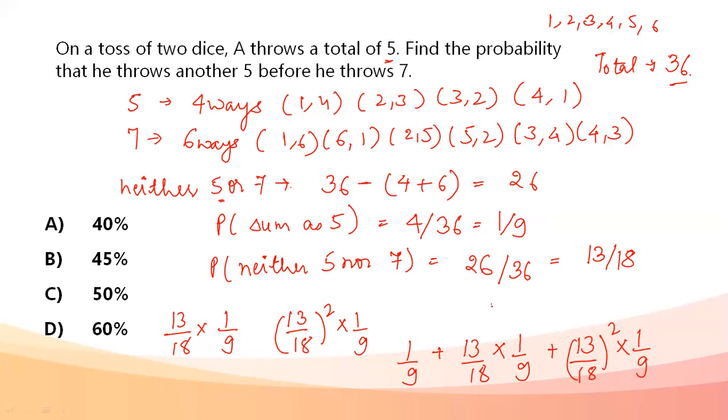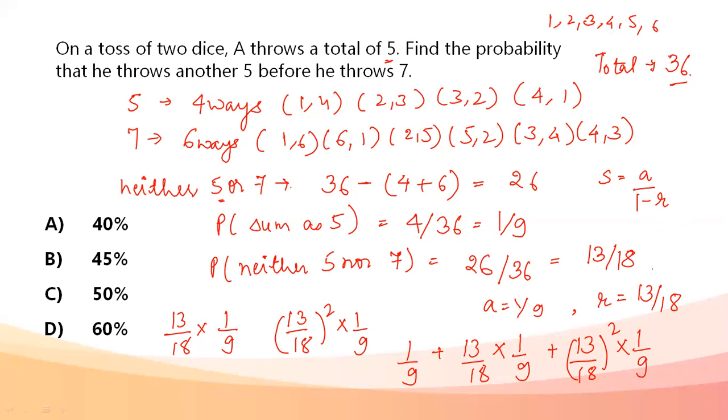whose first term A becomes 1 by 9, and the common ratio R becomes 13 by 18. So when we add all of that, the sum of an infinite GP, I know S is equal to A upon 1 minus R. So when we do this, that will give me the probability of getting a 5 before a 7.